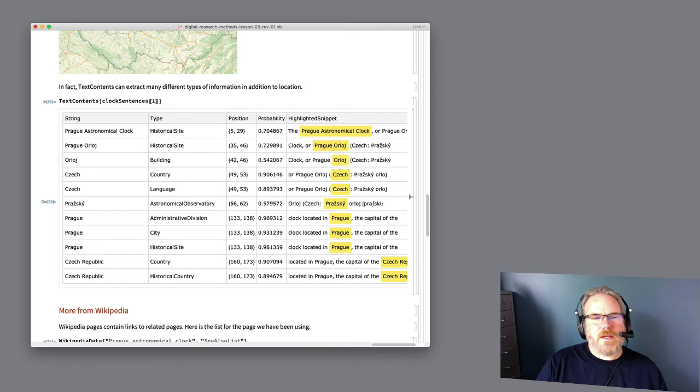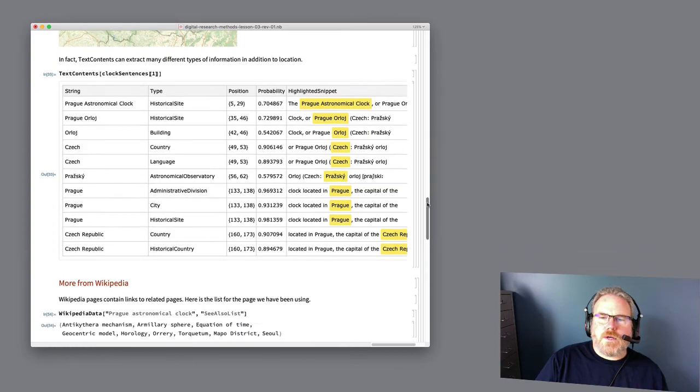For example, it has identified this entity here as an astronomical observatory, but it only has about 58% confidence in itself, so that's not very good. But we can use the TextContents command to do very high-level processing on our texts, looking for specific items of information or specific kinds of information, answering questions about our text, and so on.